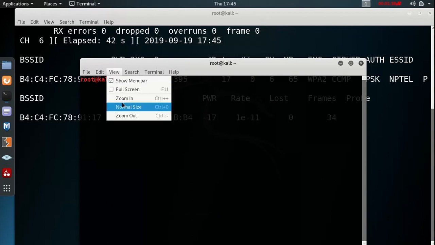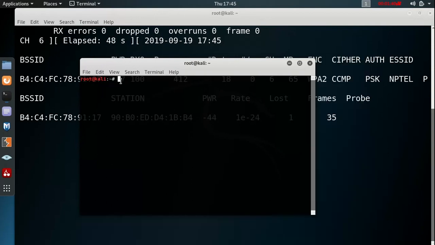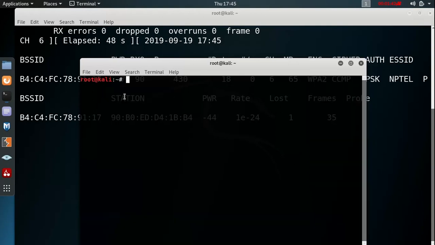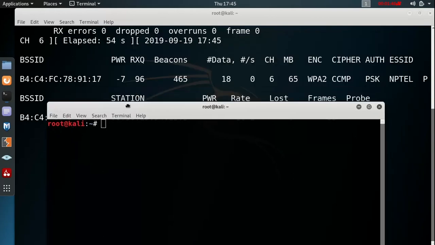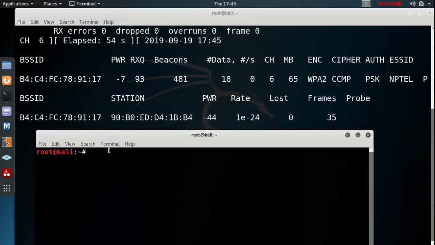Now the thing is that in WPA or WPA2 encryption, the router sends the password at the time of the connection establishment. So once a station is already connected, we never get the password.